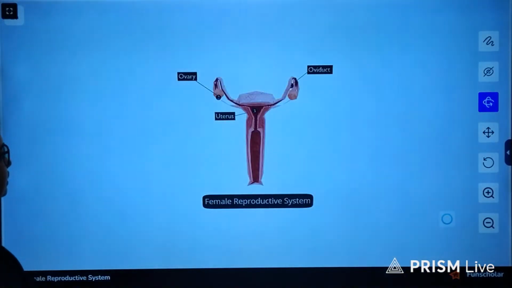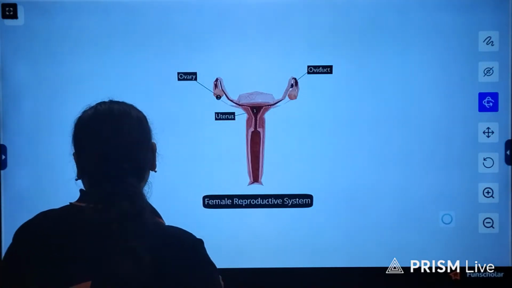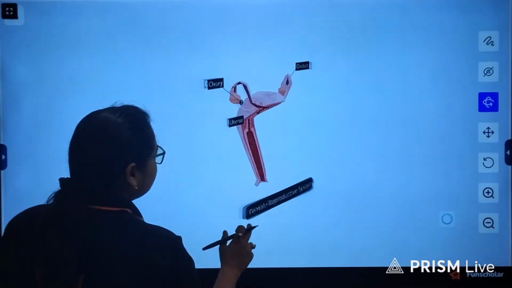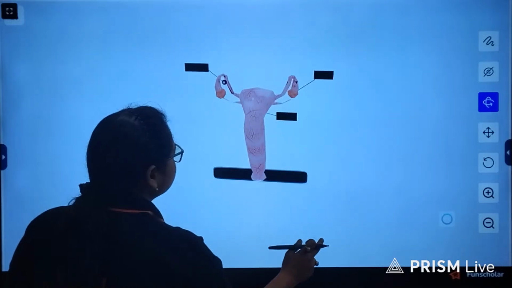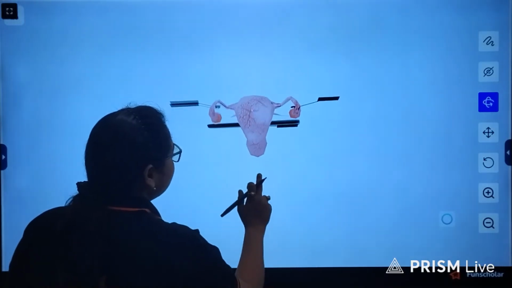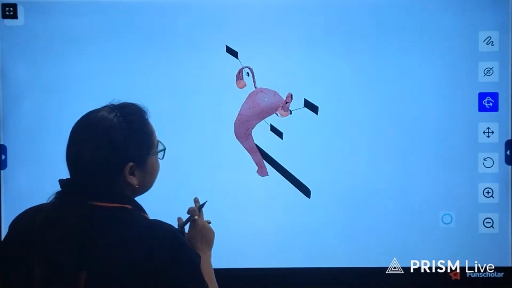Now moving ahead, this is the simulation of the female reproductive system. As you can see over here, first of all, this is the 3D structure. This is how it looks, right? So it is somewhat bent from the side, you can see over here. This is somewhat bent like this,